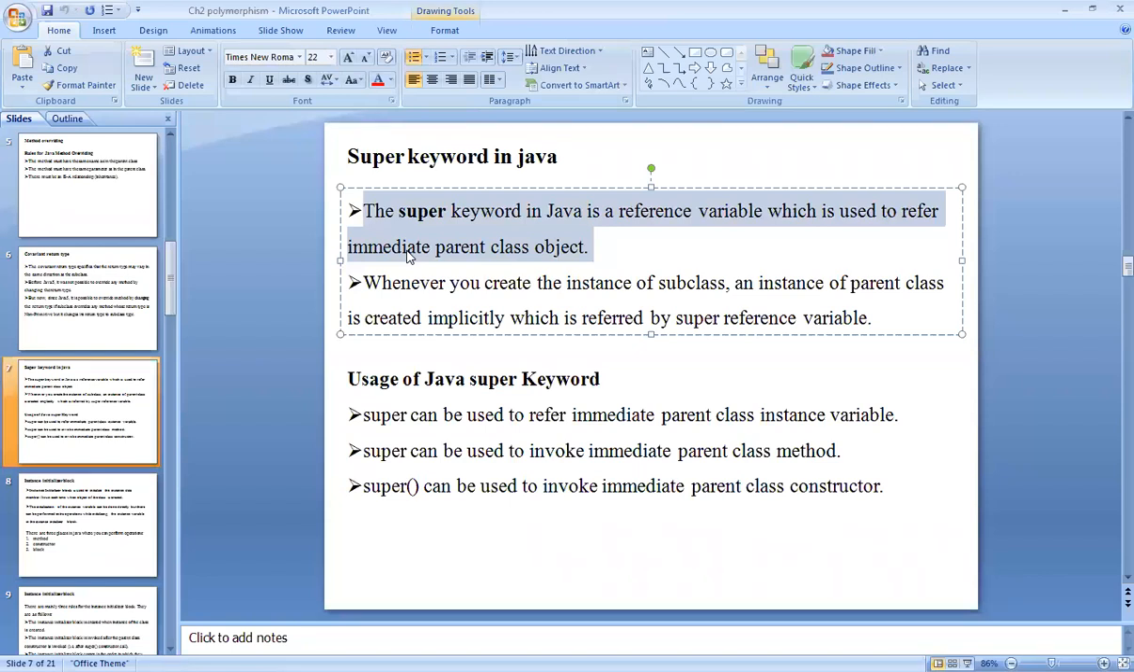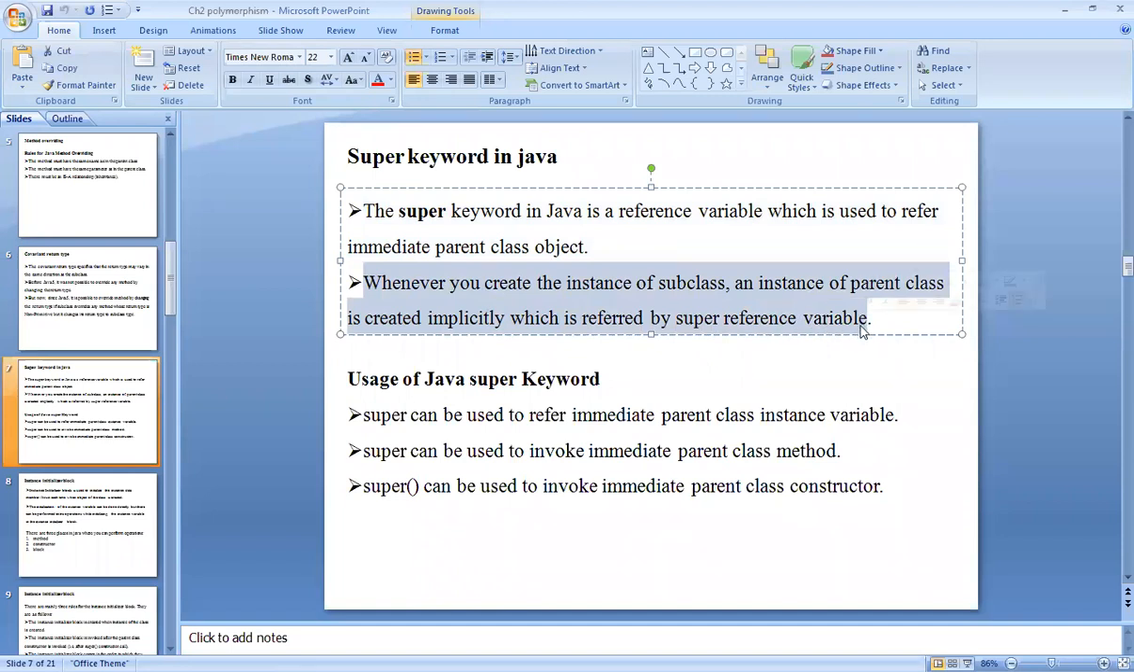We have used this keyword within a class, and whenever you are working between two or more different classes that are in inheritance, then the super keyword is utilized. So according to that, the super keyword in Java is a reference variable which is used to refer to the immediate parent class object. And whenever you create an instance of a subclass, an instance of the parent class is created implicitly, which is referred to by the super reference variable. So this is the basic use of the super keyword in Java.